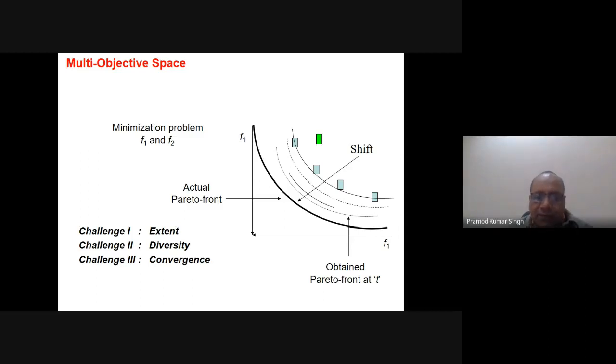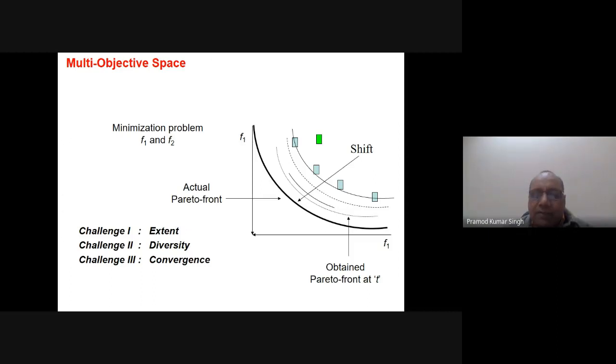As far as diversity is concerned, what we require is that the solutions must be almost equidistant. They must be apart, equidistant means one solution is here, another is here, another is here. So the spacing between the solutions must be almost equidistant. What it simply indicates is that I am getting solutions over the entire Pareto front. So I have this solution also, this solution also, this solution also. Only then I will be able to define whether I have to go for this solution or this solution.